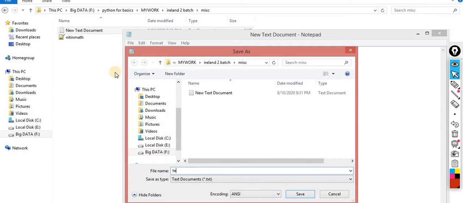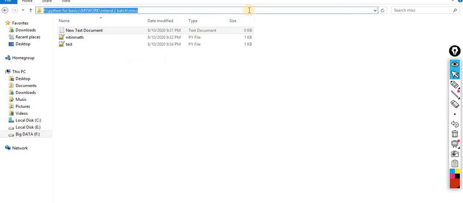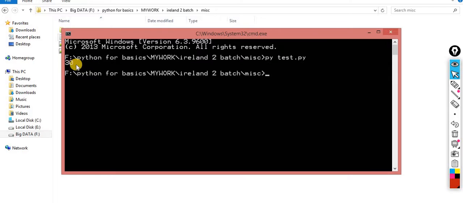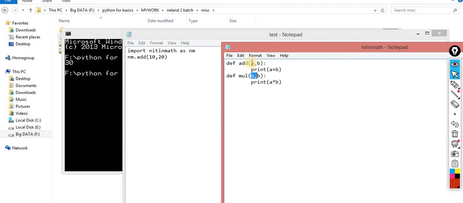As test.py. Okay, so let me execute it in cmd: py space test.py. Now you will check, you will get the output, the output of that function which I didn't define inside here. My function is coming from this file, and this file is called a module. That's it, nothing special.